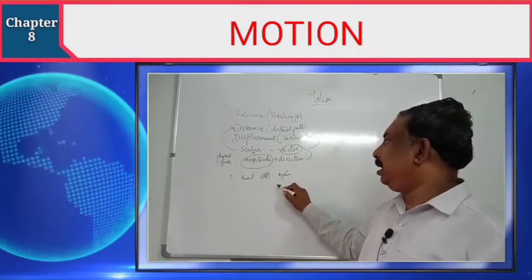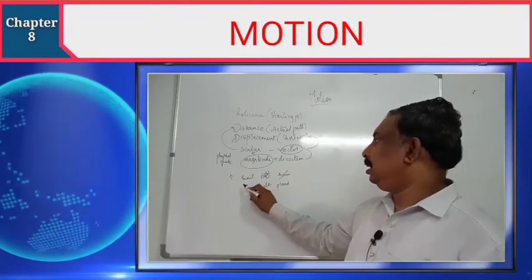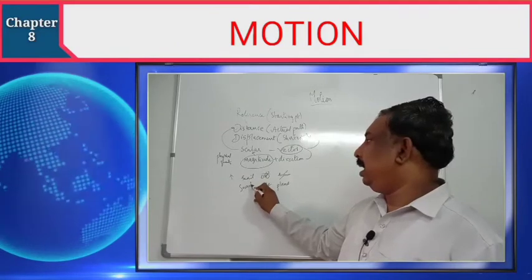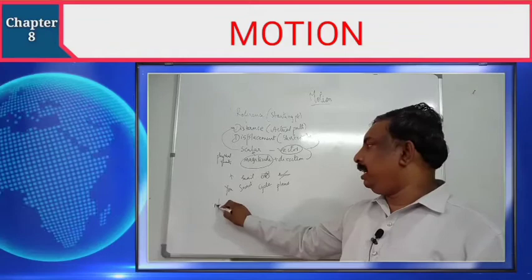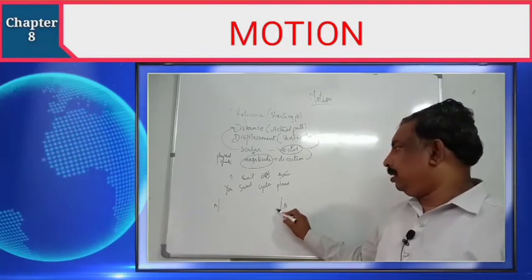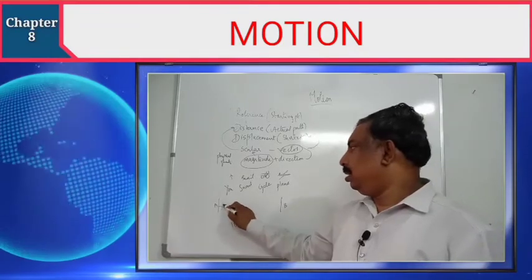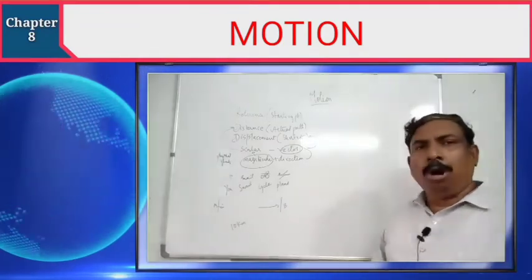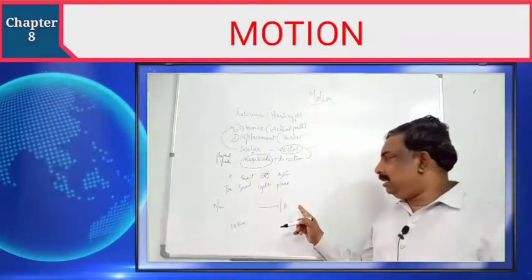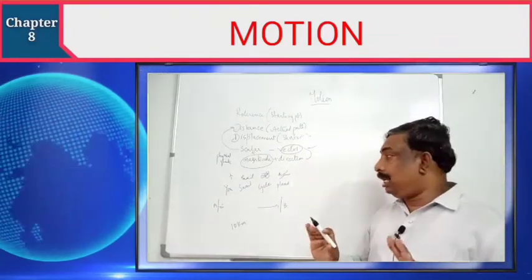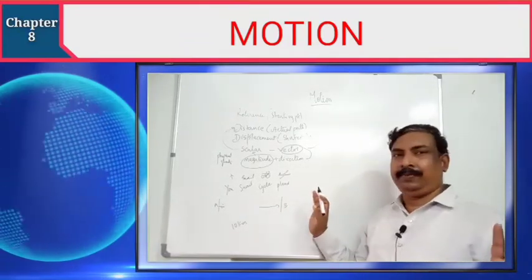So aeroplane, cycle, a snail, and you, we all started from point A to point B. It's about 10 kilometers distance, suppose. All have started the journey at A and completed their journey at B. So total distance, as it is a straight line, and displacement for all is 10.